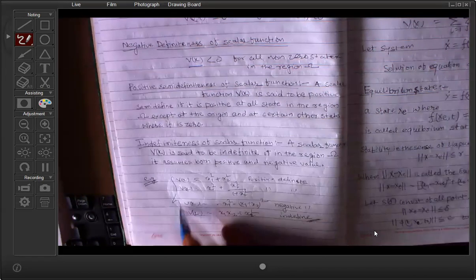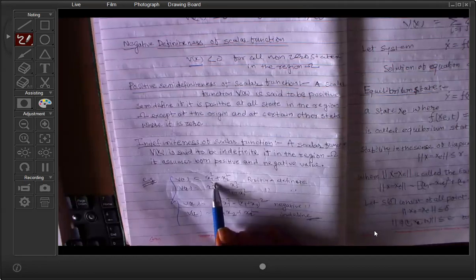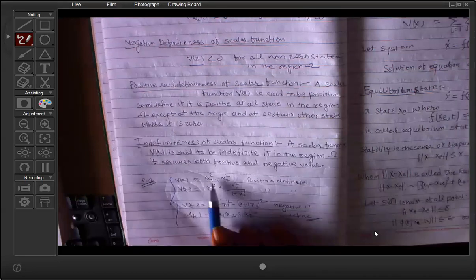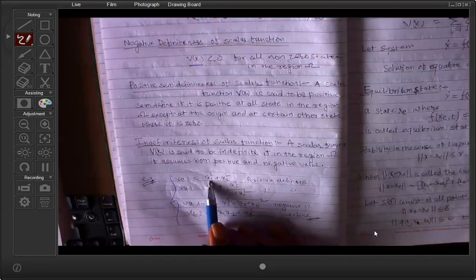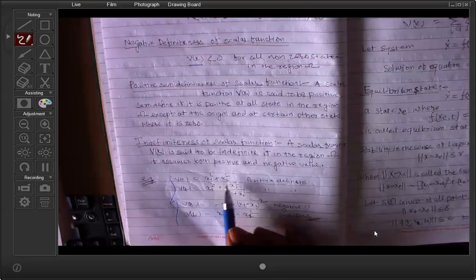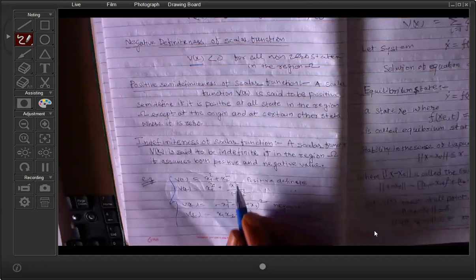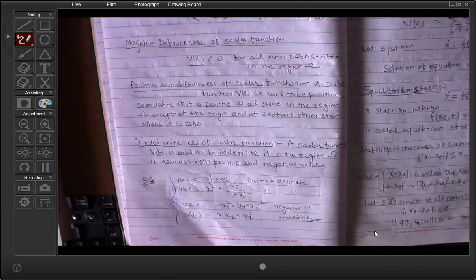Now some examples. Suppose we have two state variables, x1 and x2. Suppose the first energy function is equal to x1 square plus x2 square. It is positive definite because the value is always greater than 0 for all values of x1 and x2.